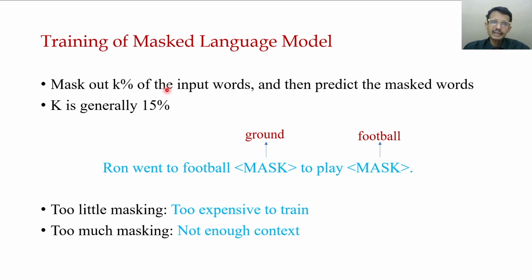Now, mask out k% of the input words and then predict the masked words. In general, k is 15%. So this is "Ron went to football [MASK], to play football." If we use too little masking, that is, the value of k is very small, it's too expensive to train. But if you use too much masking, there's not enough context to learn from. So this is the general understanding of the masked language model.